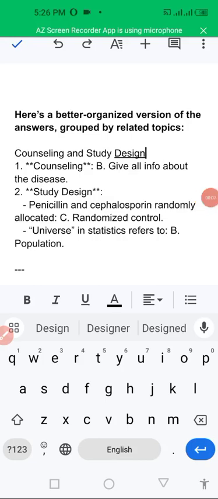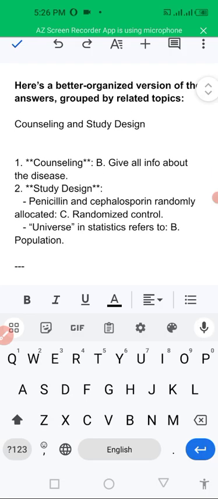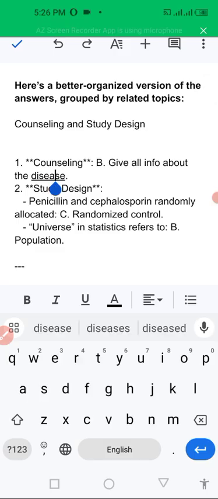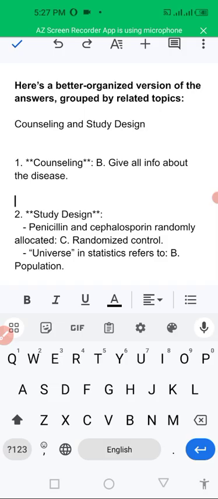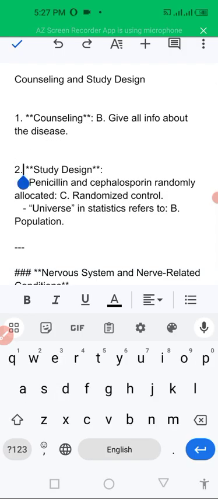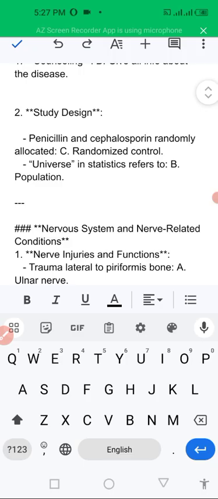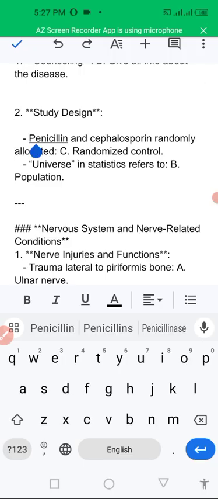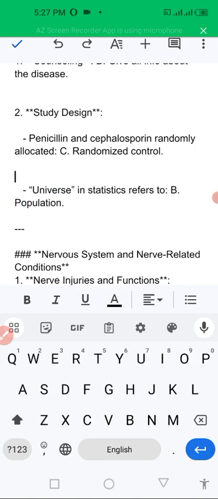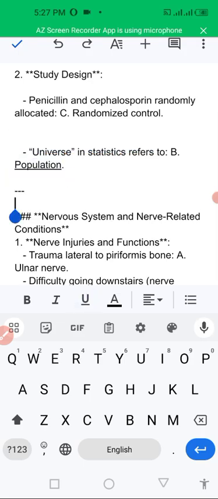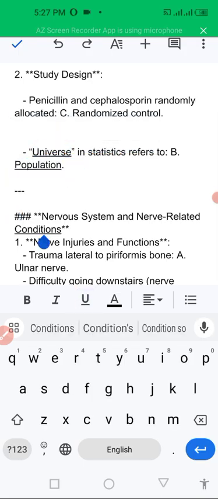Okay, so now we are going to look at some of the high yield, very important questions that are often repeated in different exams, like counseling and study design. First question is counseling. Counseling means giving all the information about any disease. Another one is study design, and the question related to it is penicillin and cephalosporins randomly allocated, and it is randomized control. Universe in statistics refers to population. If the population is there, that refers to the universe in statistics.